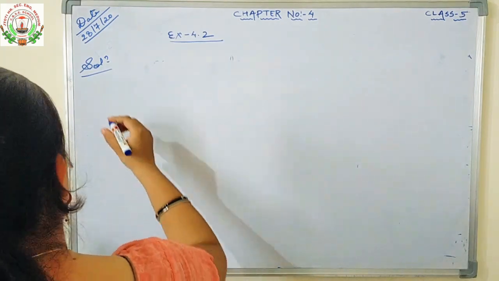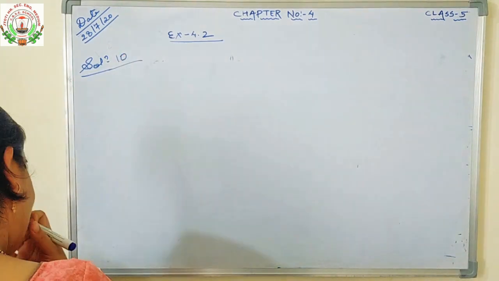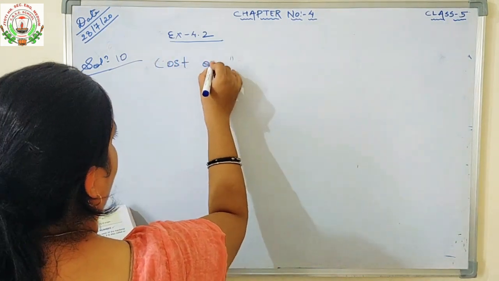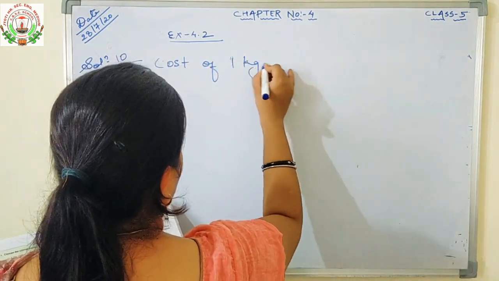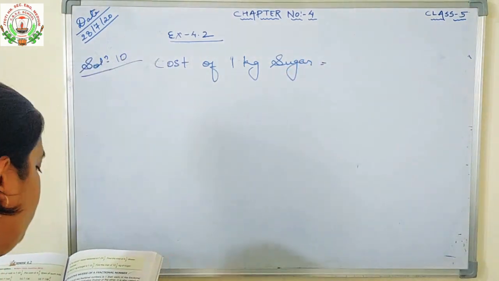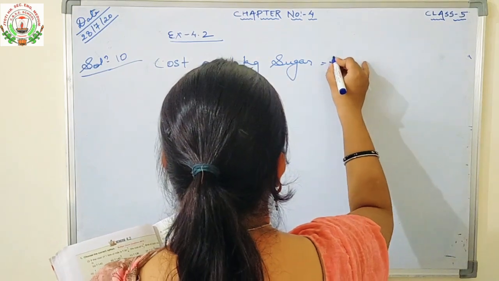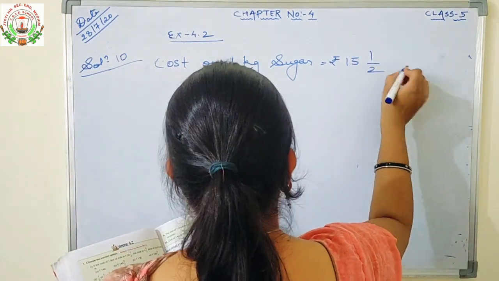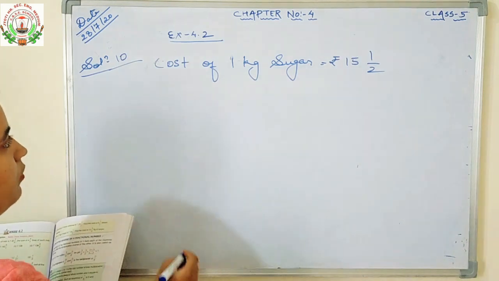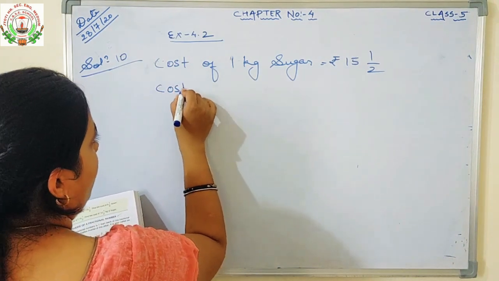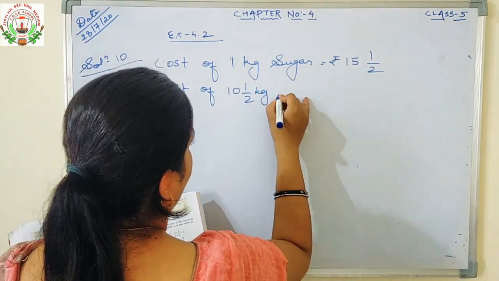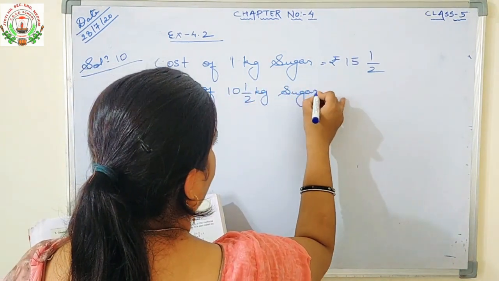Question number 10. Cost of 1 kg of sugar. What is the cost of 1 kilogram of sugar? It is rupees 15 1/2. What you have to find: find the cost of 10 1/2 kilogram of sugar. This you have to find out.